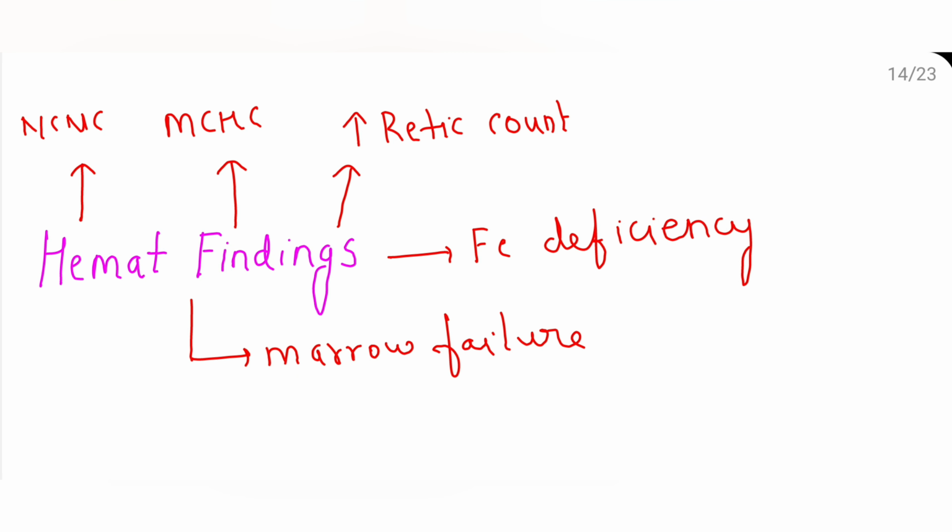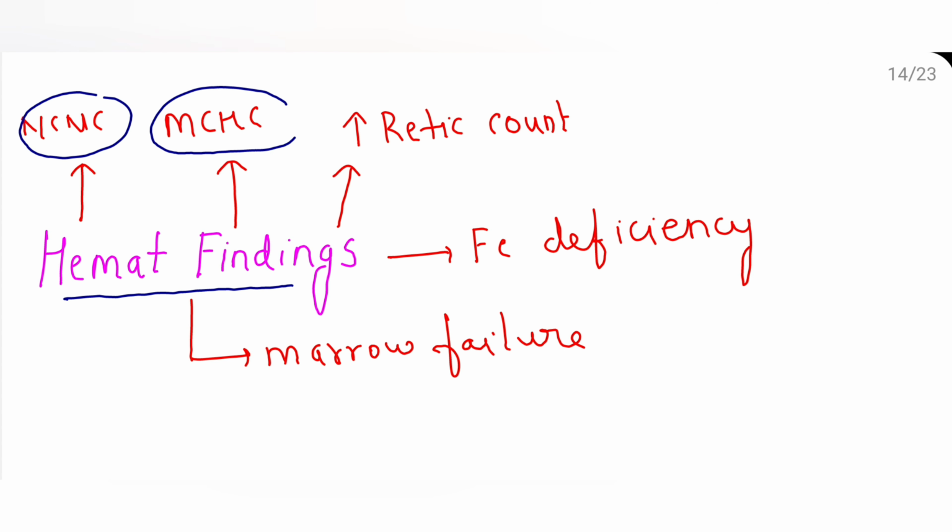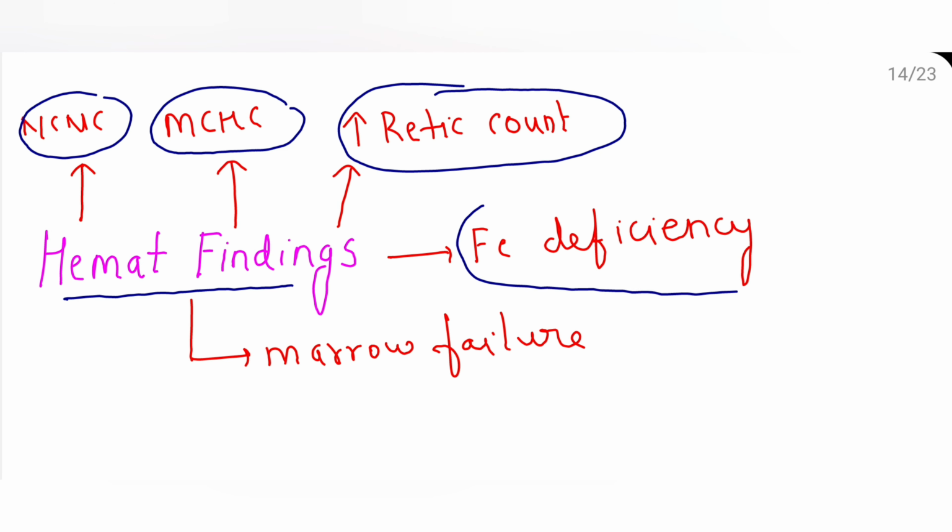Apart from that, let's see what are the hematological findings in PNH. One is, IVH causes normocytic normochromic anemia. When it is prolonged or severe, there is iron deficiency resulting in microcytic hypochromic anemia. As a compensatory mechanism, there is reticulocytosis. And I told you microcytic hypochromic anemia is due to iron deficiency, and in the later stages, because of immune reaction, marrow failure can occur where there is leukopenia, thrombocytopenia, and the retic count is also reduced in this case.